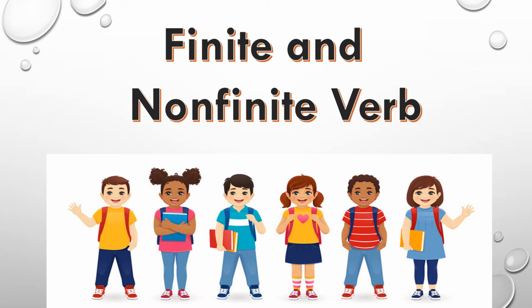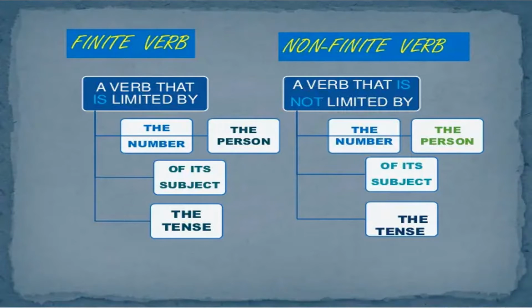Now let's discuss finite verb and non-finite verb. So students, now let's understand what a finite verb is. A finite verb is one that is limited by the number, the person or the tense of its subject. And on the other side, a non-finite verb is not limited by the number, the person or the tense of its subject. Now let's understand all these things in detail.